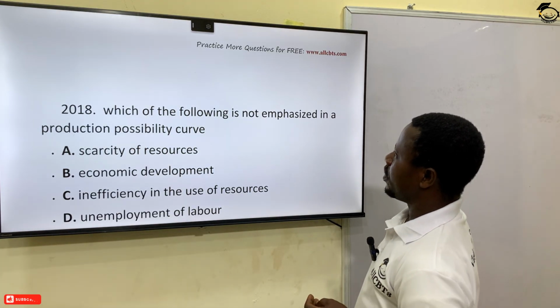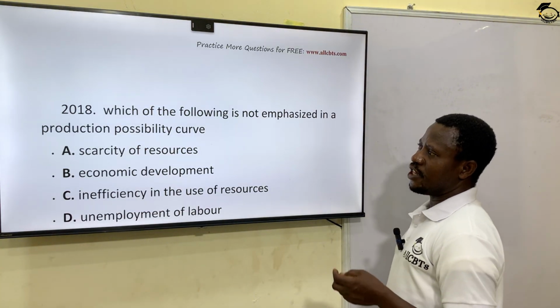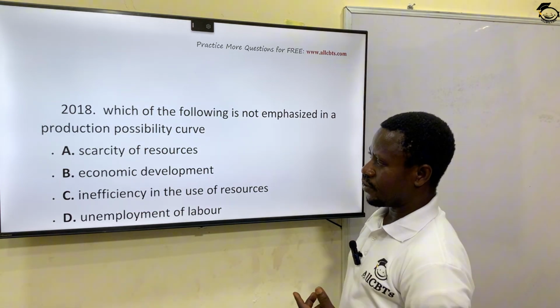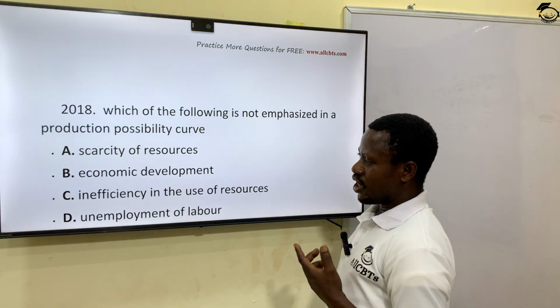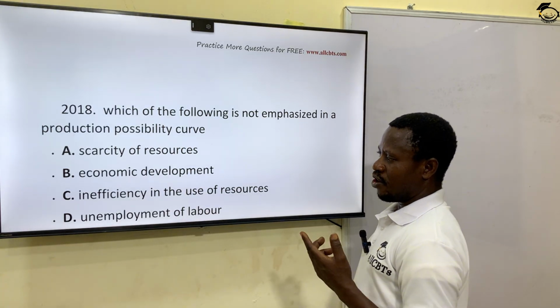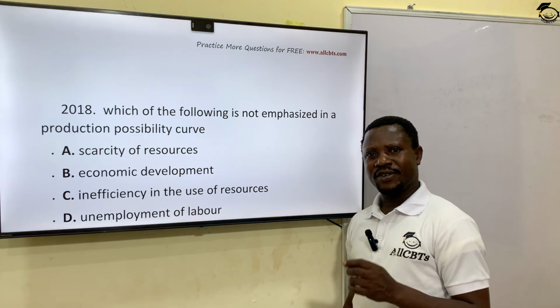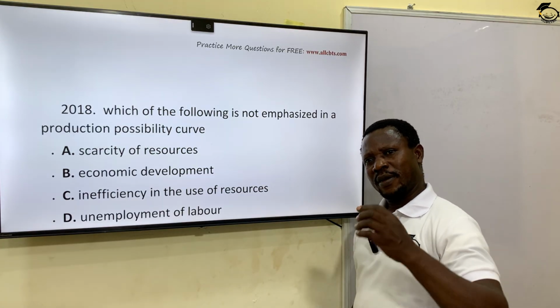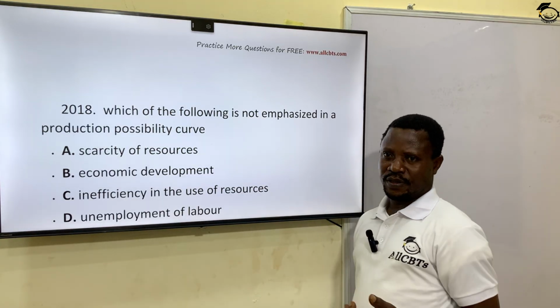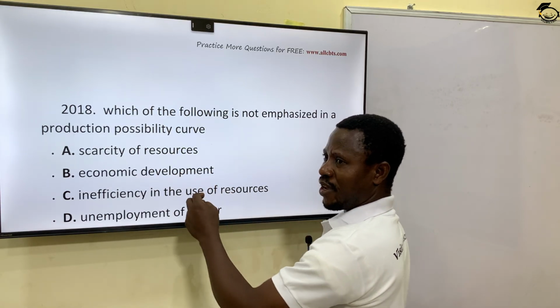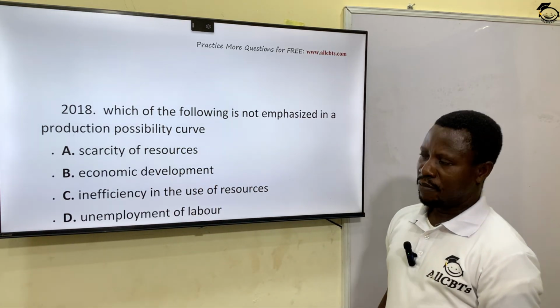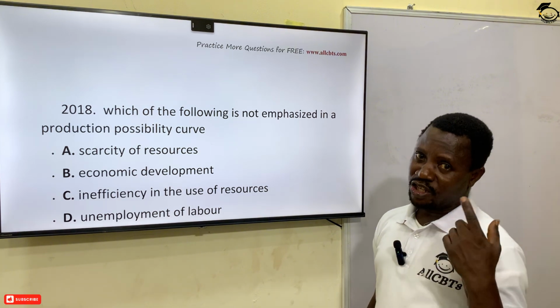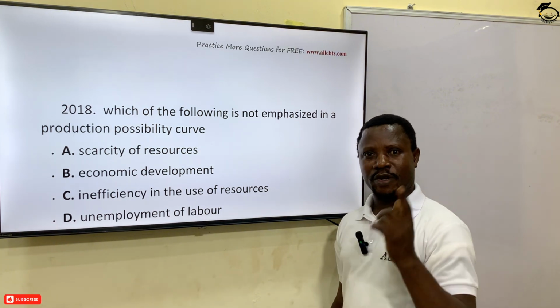Which of the following is not emphasized in a PPC? Scarcity of resources, economic development, inefficiency of the use of resources, unemployment of labor. Labor and resources are critical parts of PPC. Now, not development. Development can only come when there's growth. But not all growth can lead to development. If growth is not properly managed, it may not lead to development.